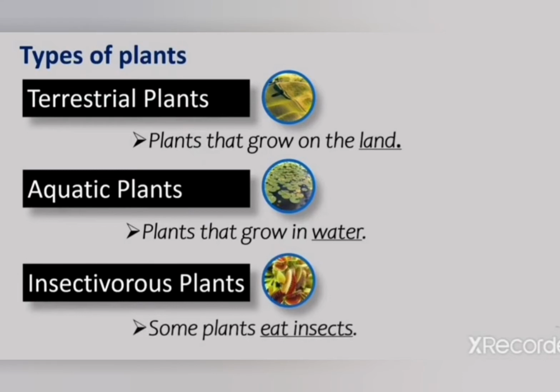The terrestrial plants, there is a very vast area of the land, okay. So the terrestrial plants are also divided into 5 parts: terrestrial plants in desert area, terrestrial plants in hilly region or mountainous region, terrestrial plants in plains, terrestrial plants in coastal areas, and terrestrial plants in marshy areas, okay. So today we are going to discuss, first of all, terrestrial plants.